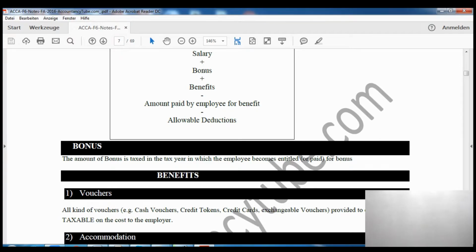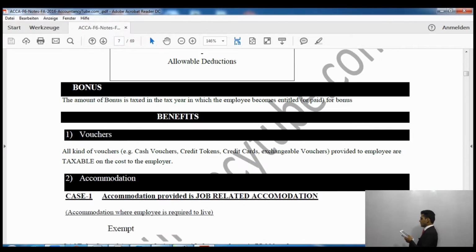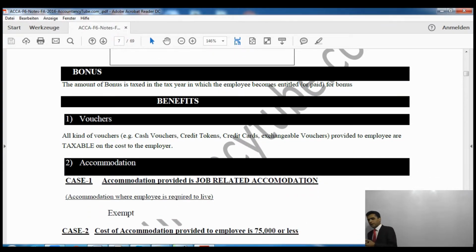Now it says bonus. The amount of bonus is taxed in the tax year in which the employee becomes entitled to or is paid the bonus. So whenever you are paid, you will have to pay tax on that. You will be taxable in that specific tax year.